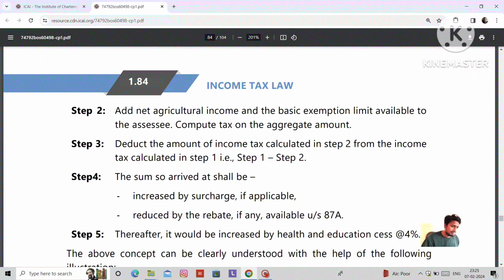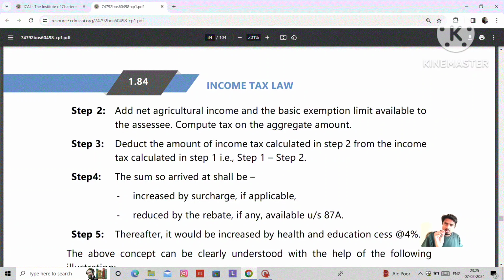Then in step 2, add the net agriculture income and the basic exemption limit available to the SSE, and compute the tax on the aggregate amount. If the SSE opts for the default regime, his basic exemption limit is 3 lakhs. If the SSE opts for normal provisions, his basic exemption limit is 2,50,000.